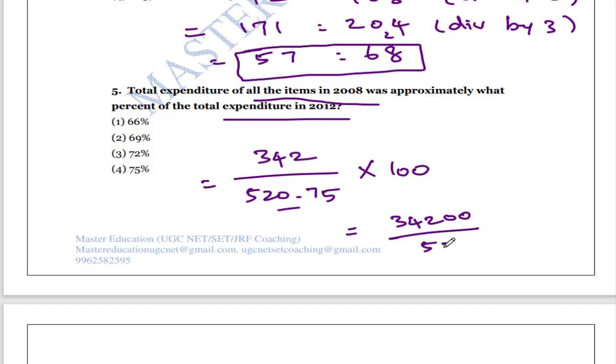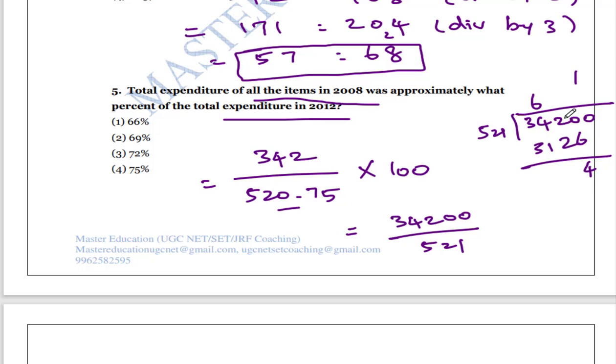342 divided by 521. So when you increase here, it will decrease the value a little bit. So 34200 divided by 521. So how many times it will come? 5, 6 5s are 30, right? 6 1s are 6, 6 2s are 12, 2, remainder 1, 6 5s are 30, 31. And then here it is 4 and it is 11 minus 2, it is 9. Okay, then 4 minus 1, it is 3, then 0.